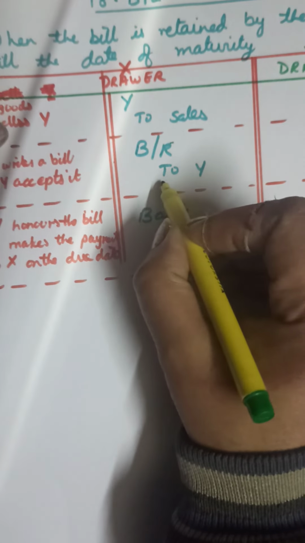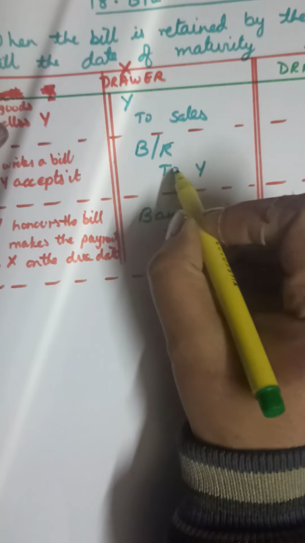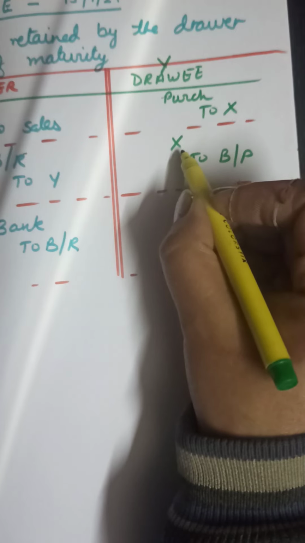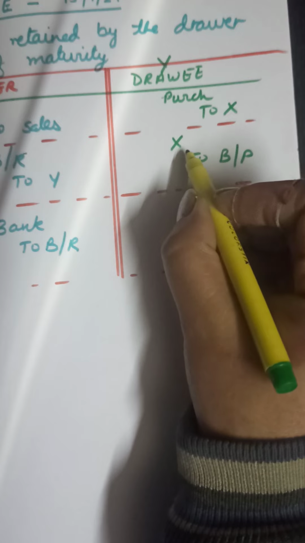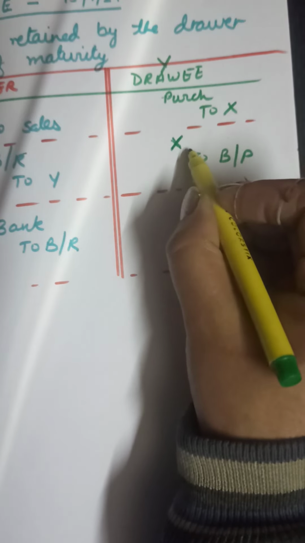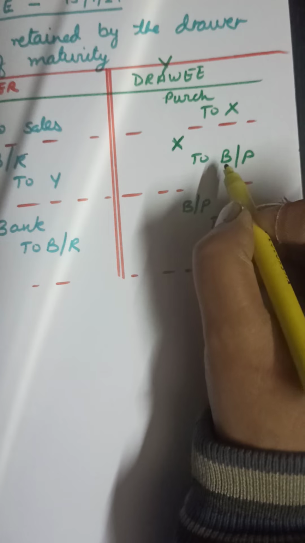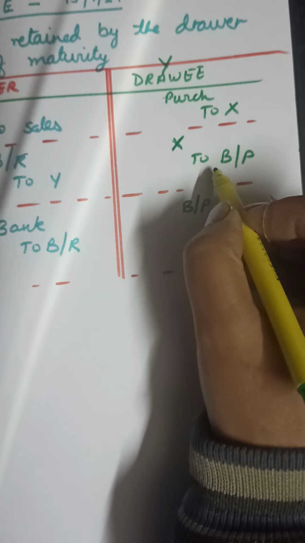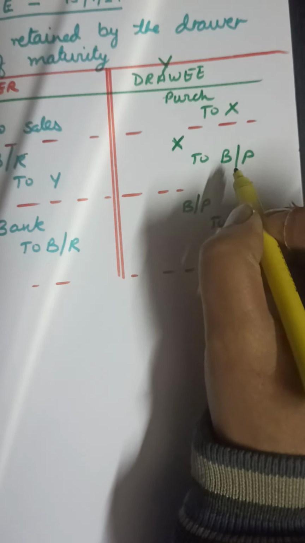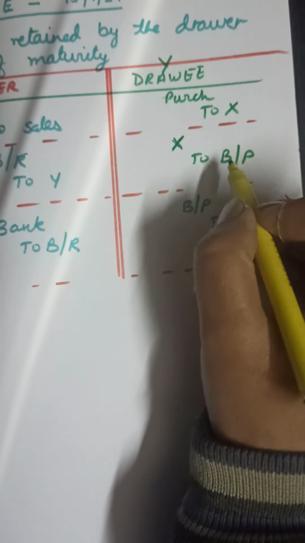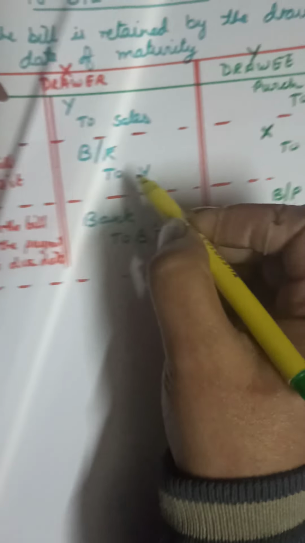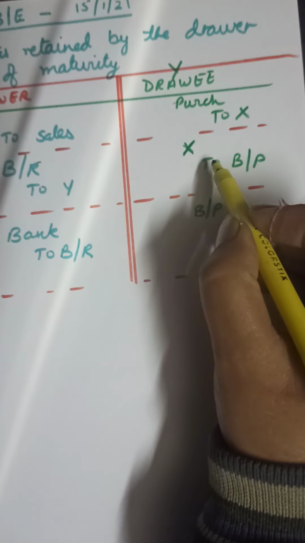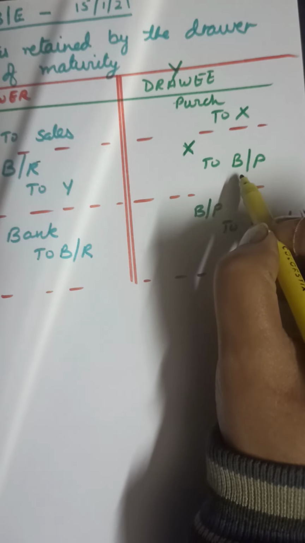Y is the giver, so Y will be credited: BR to Y. But for Y, X is the receiver of the payment, so X will be debited: X to bills payable. Bills payable is a document against which he has to pay, so it is a liability, and a liability account is always credited. I repeat, in the books of X, the entry will be BR to Y. In the books of Y, the drawee, the entry will be X to bills payable.